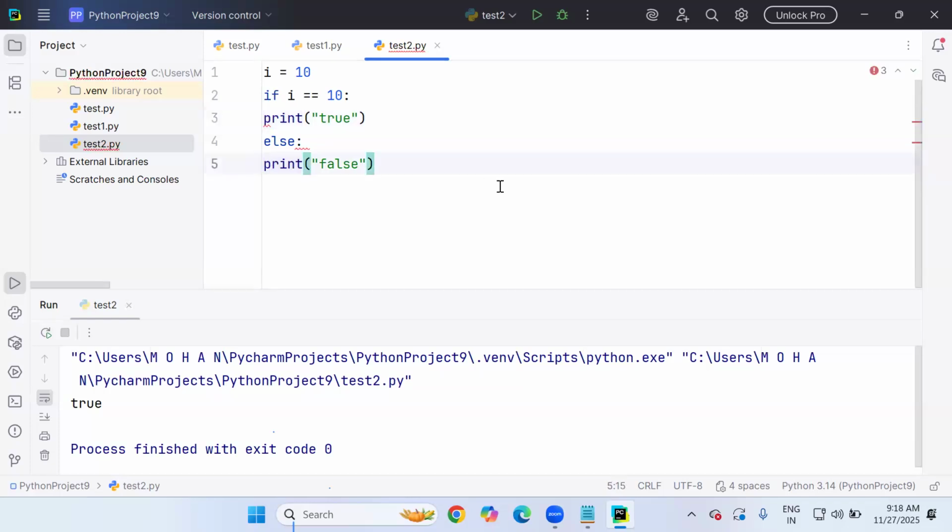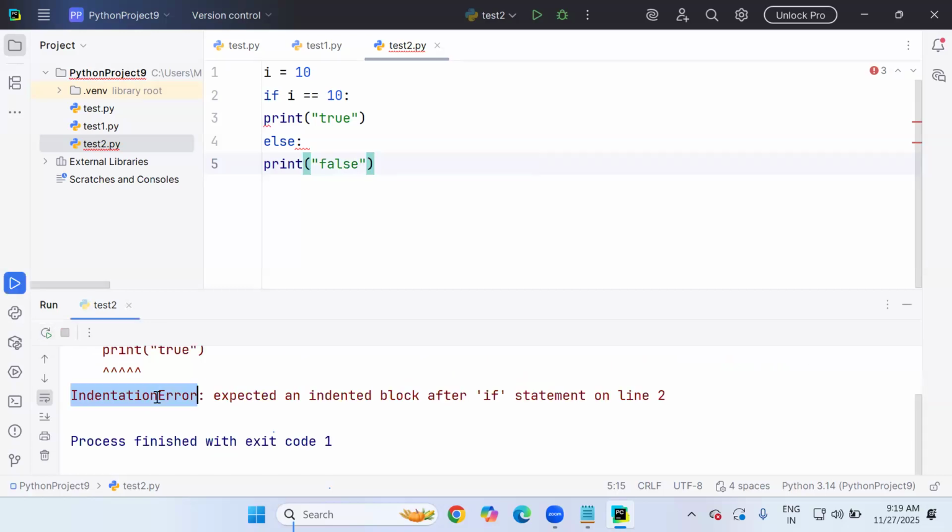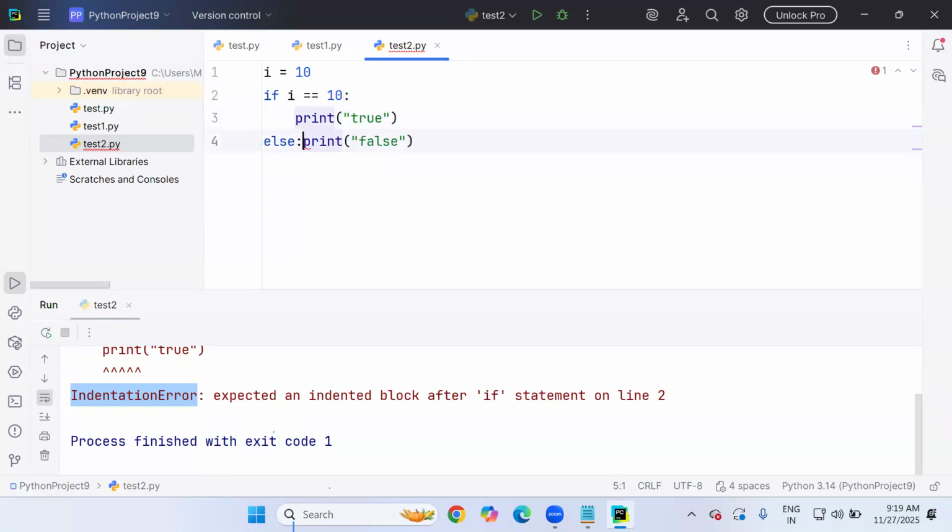If you don't give even 1 space, then again you will get an error. In Notepad, there was no error indication earlier. You have to wait for execution. But here, it shows an error indication by underlining in a red squiggly, something wrong. If we run this again, indentation errors are coming here also. This is not correct because no statements come under the if block or else block. So we have to give some space, like 4 indentation spaces are required.